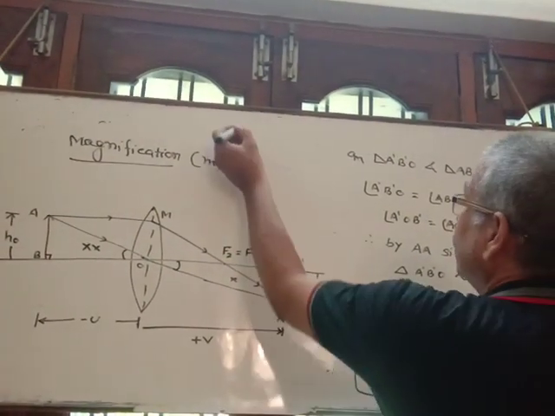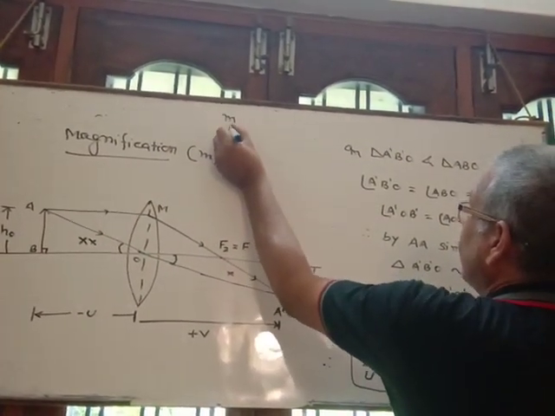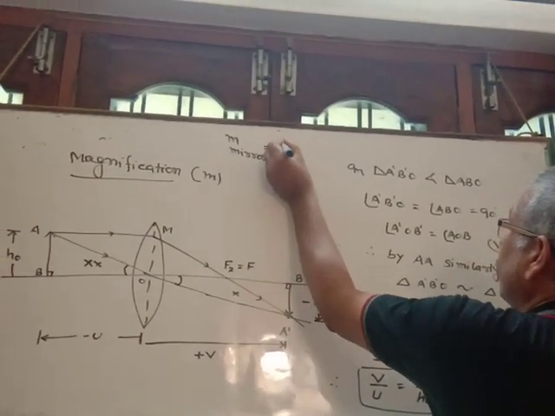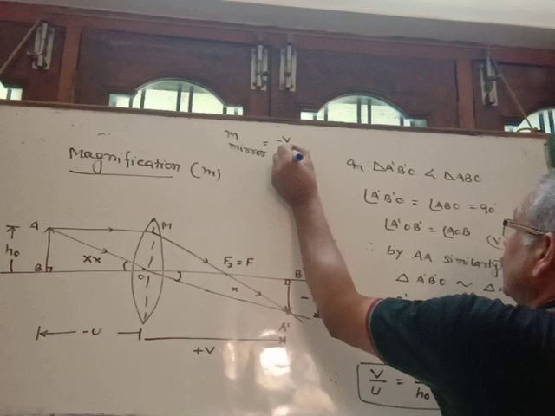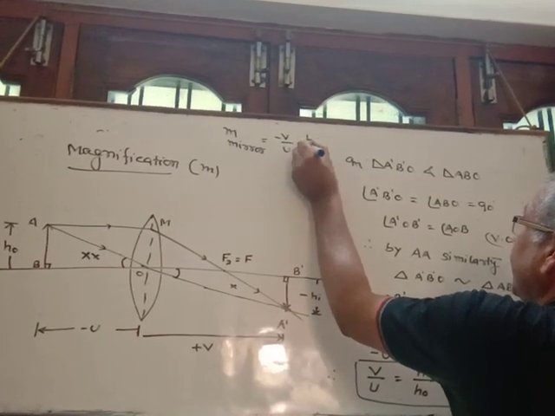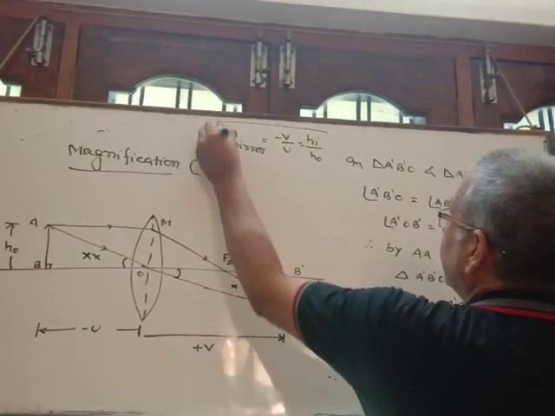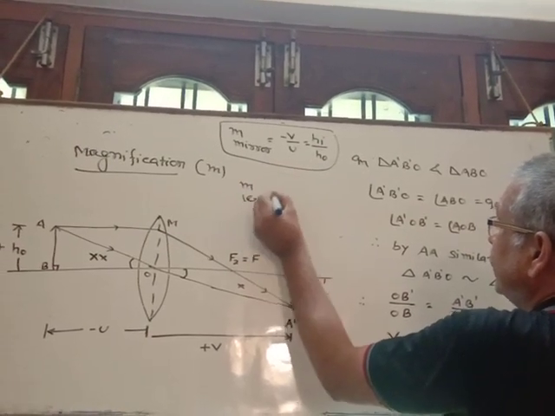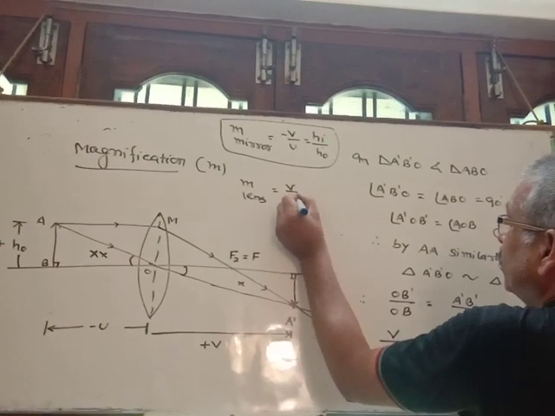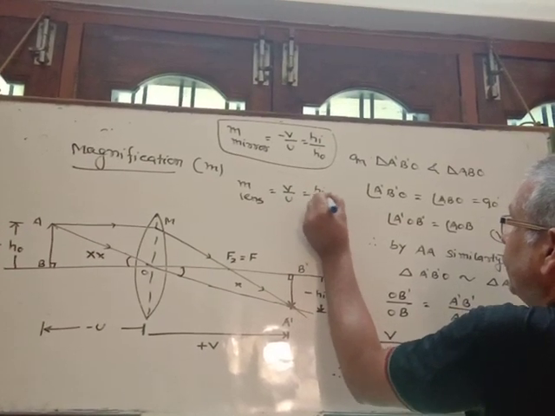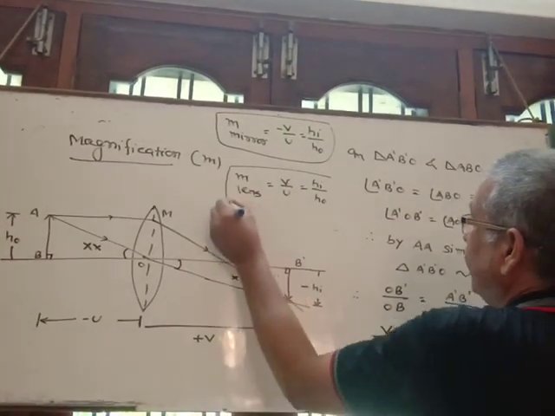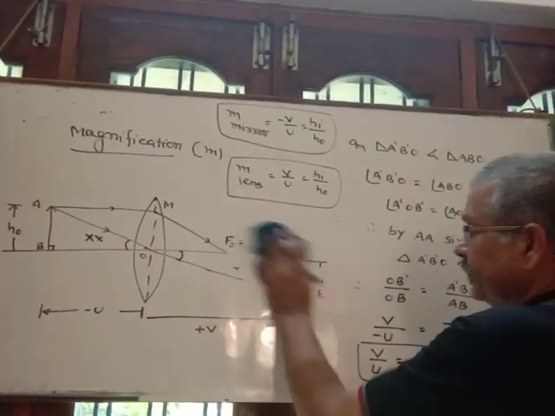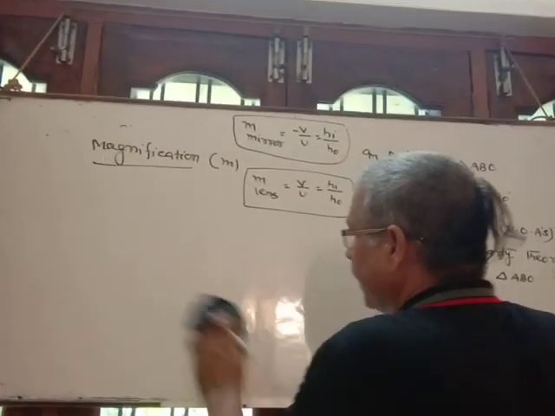And do you remember the magnification for the mirror? It was minus V by U is equal to HI by H. That was for the mirror, and now for the lens it is V by U is equal to HI by H. So there is no matter of confusion. This is for the lens and this one is for the mirror. So it is the magnification for